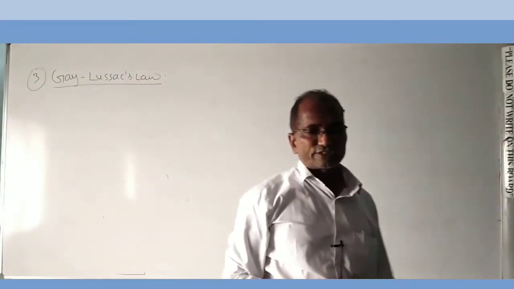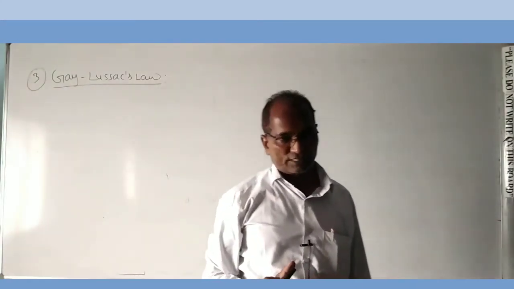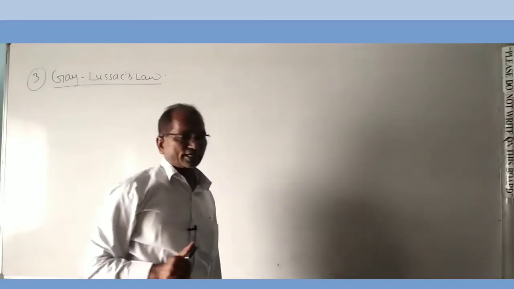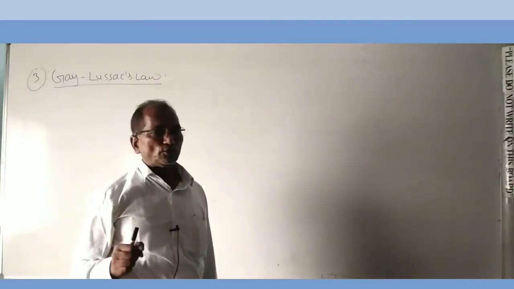Second, Charles' law at constant pressure. And third, Gay-Lussac's law at constant volume.